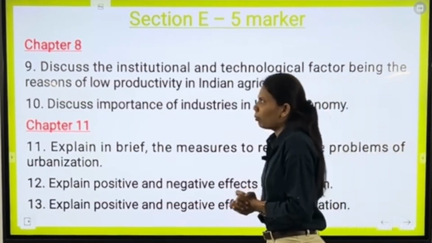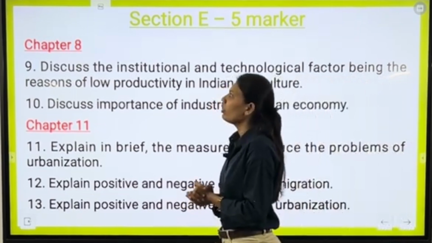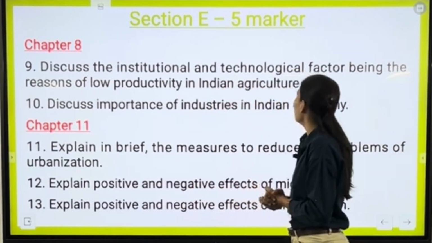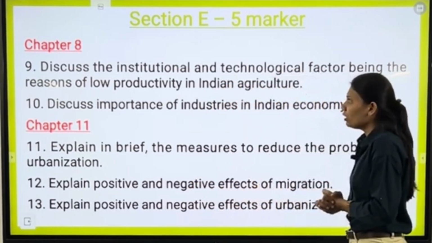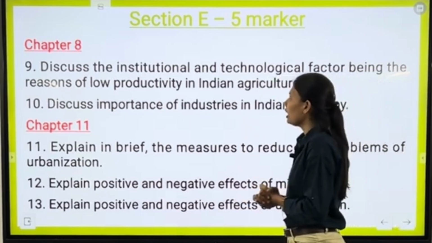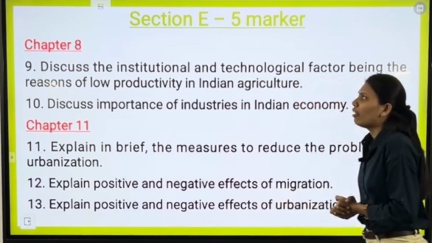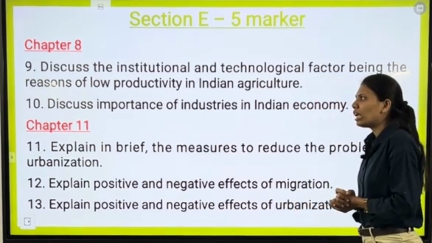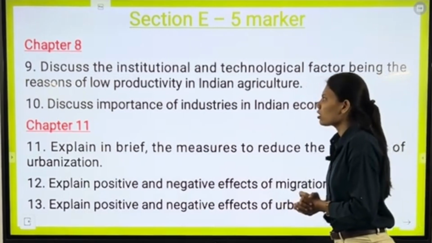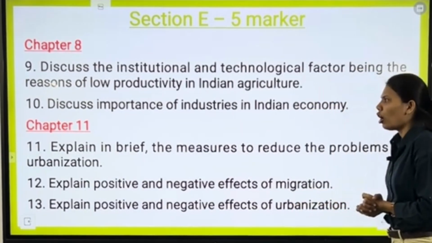Moving ahead with chapter number 8, we continue with discuss the institutional and technological factors being the reason of low productivity in Indian agriculture. And our last question from chapter number 8 is discuss importance of industries in Indian economy.